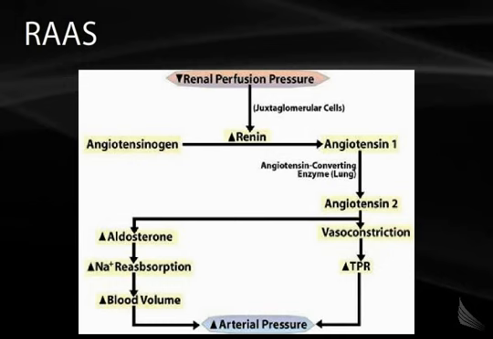It causes direct vasoconstriction at the level of the arteriole, causing an increased total peripheral resistance. It also increases the release of aldosterone, which causes sodium and water reabsorption. The end effect is increased arterial pressure. The renin-angiotensin-aldosterone system is a very common target for antihypertensive medications.